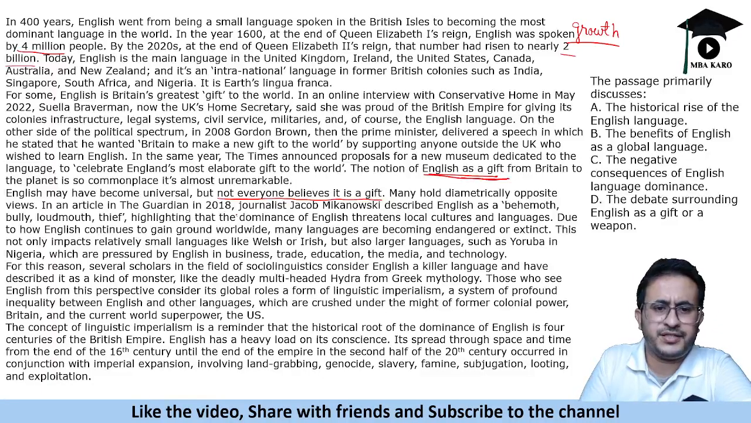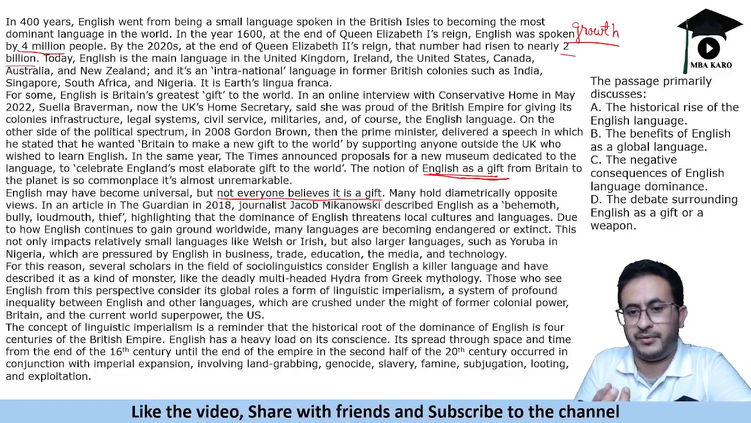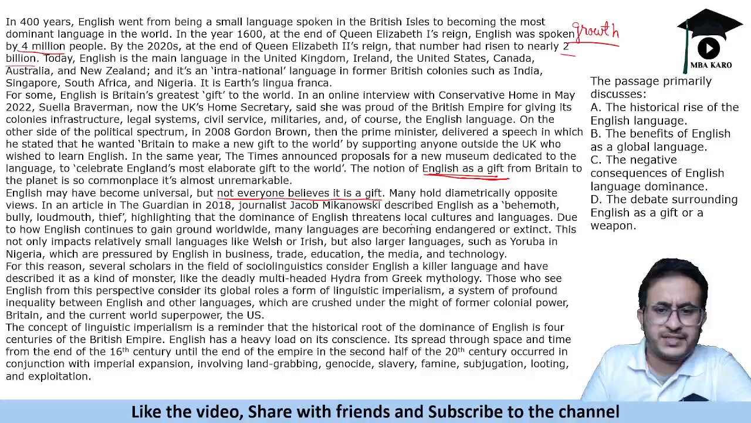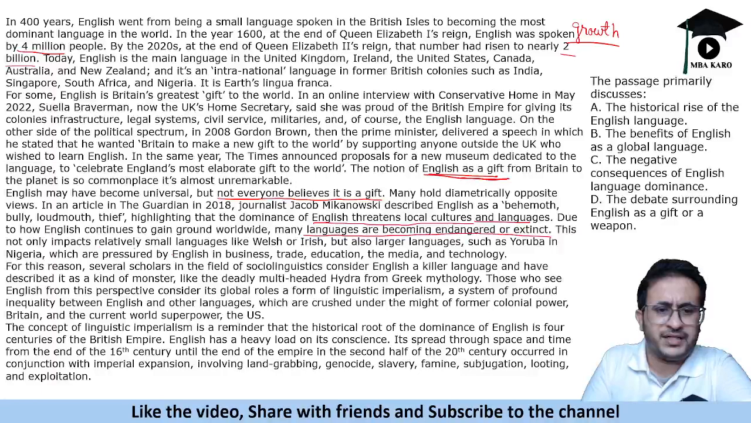In an article in the Guardian in 2018, journalist Jacob Mikhanovsky, so try, name you can guess, it's a Russian name, described English as a behemoth, bully, loudmouth thief, highlighting that the dominance of English threatens local cultures. Now how does English threaten local cultures and languages? As English continues to gain ground worldwide, many languages are becoming endangered or extinct. This not only impacts relatively small languages but also larger languages such as Yoruba in Nigeria, which are pressured by English in business, trade, education, media and technology.